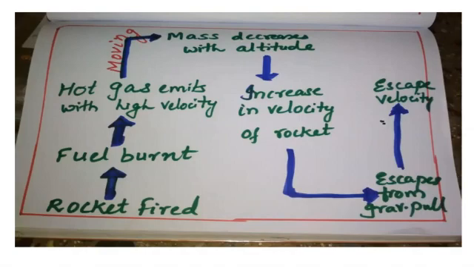Okay, so this is just given in writing. If I do it like this, you will be able to understand. That's all. So from the rocket firing, how it is moving with an escape velocity. That's it. So questions will be given for your assignment. Try to complete it. I know a lot of burden is there, but if you do your homework then and there, it will be easy for you. Okay, children? Thank you.